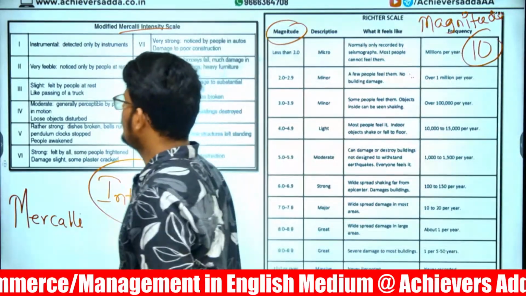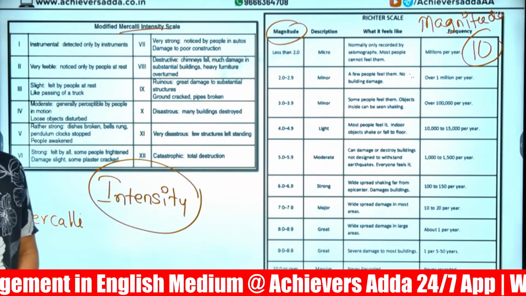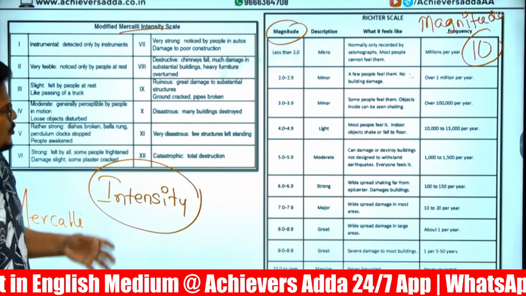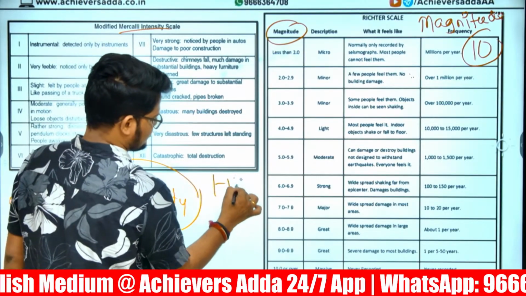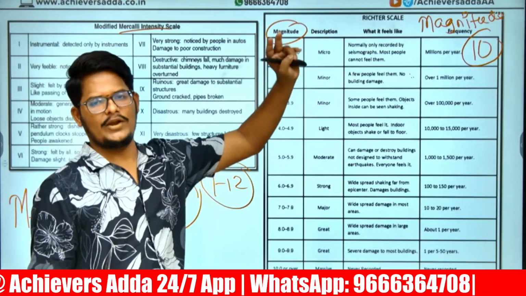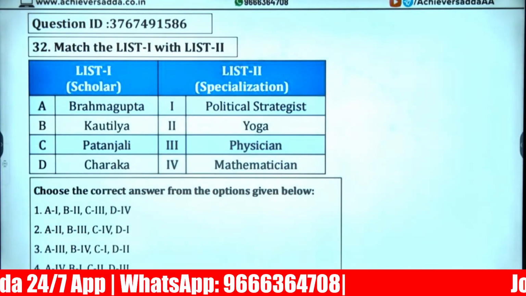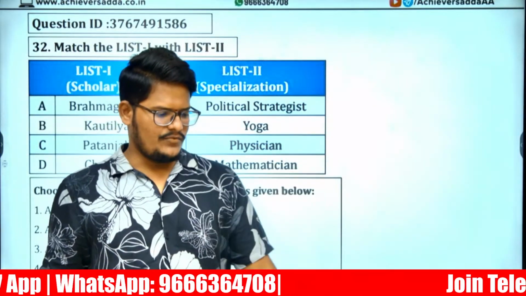Intensity measurement is 1 to 12, a 12-point scale, Mercalli. Whereas the Richter scale is a 1 to 10 point magnitude scale. Next, higher education, last and final.